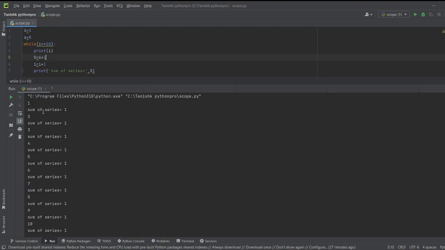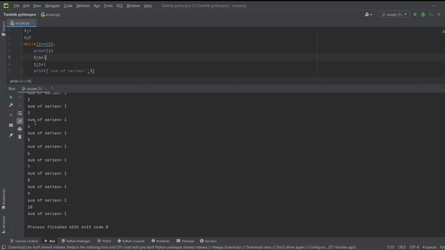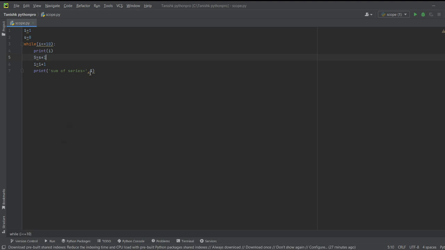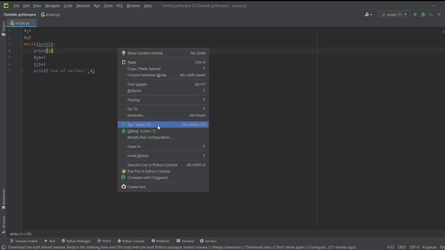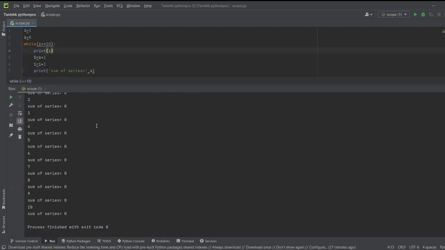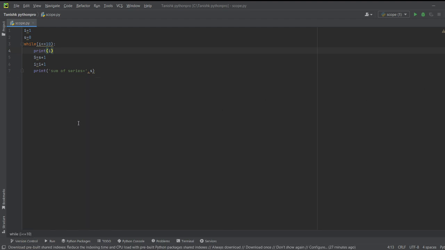So friends, 1, 2, up to 10. So friends, it is not right. We want s to be small, and then get the output 10. So friends, we want 1 plus 2 plus 3, its type.